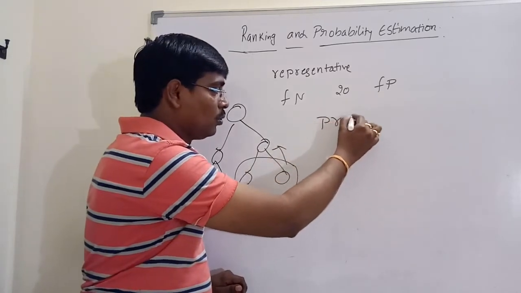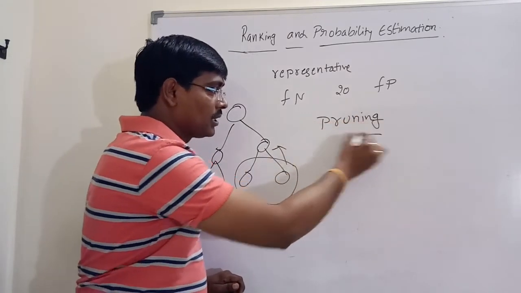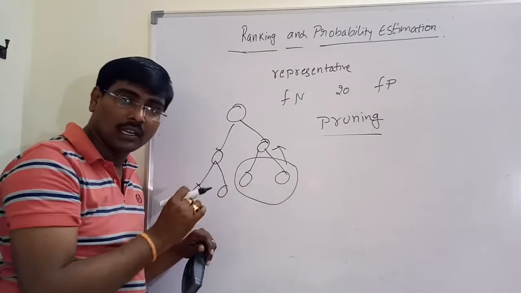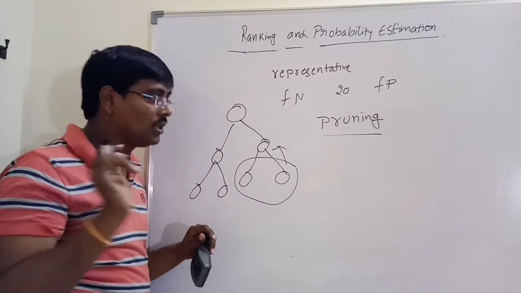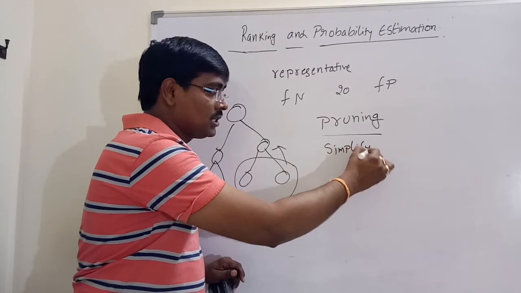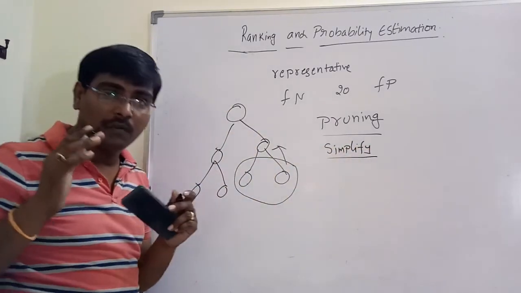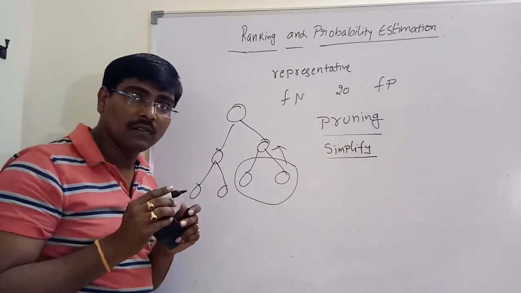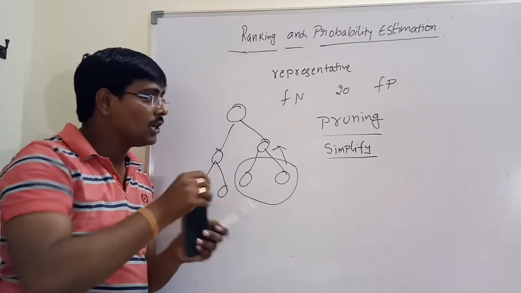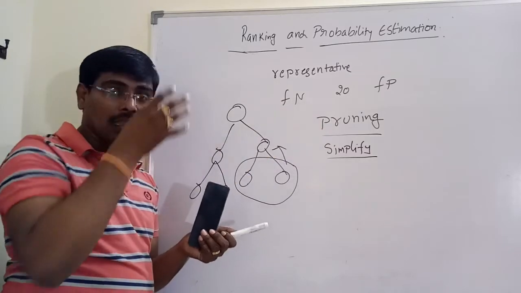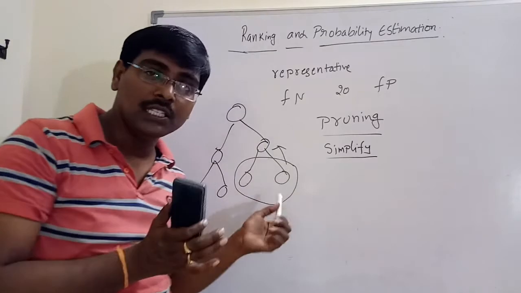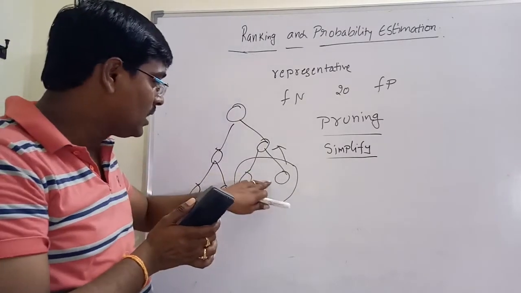That is called pruning. Pruning means simply reducing the tree. The main advantage of pruning is to simplify the tree. But the disadvantage is that the ranking performance reduces. If we are using pruning, the performance of the ranking is reduced.